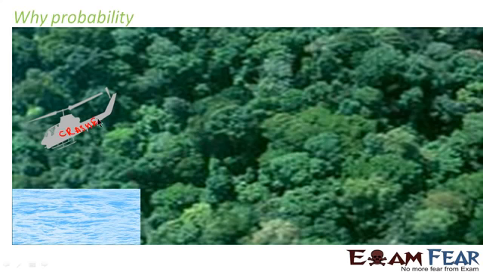And I want to know the probability that it crashed inside this pond. What is the probability? Because this is a dense forest and it crashed somewhere. It may have crashed inside the pond, it may have crashed outside the pond. We don't know. We want to find out the probability that it has crashed inside the pond. So in such case we use probability.